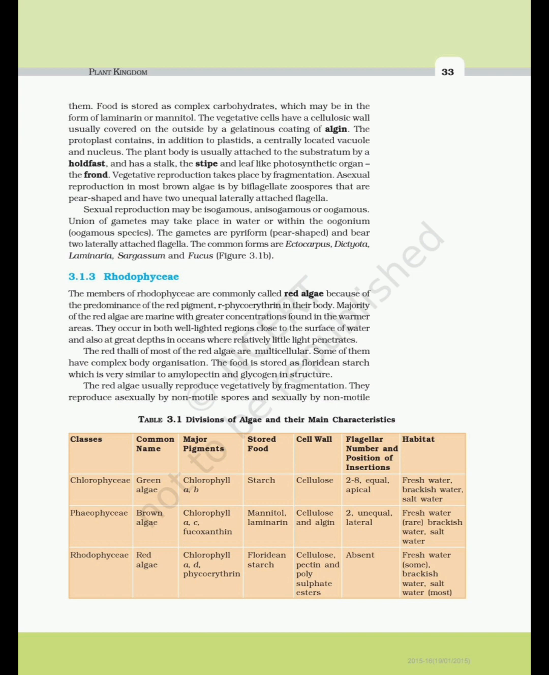Union of gametes may take place in water or within the oogonium. In oogamous species, the gametes are piriform, pear-shaped, and bear two laterally attached flagella. The common forms are Ectocarpus, Dictyota, Laminaria, Sargassum and Fucus.